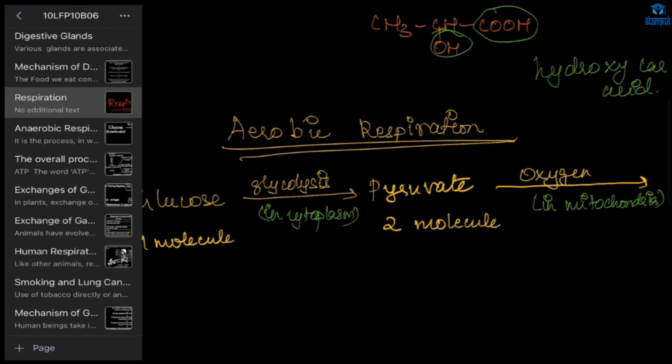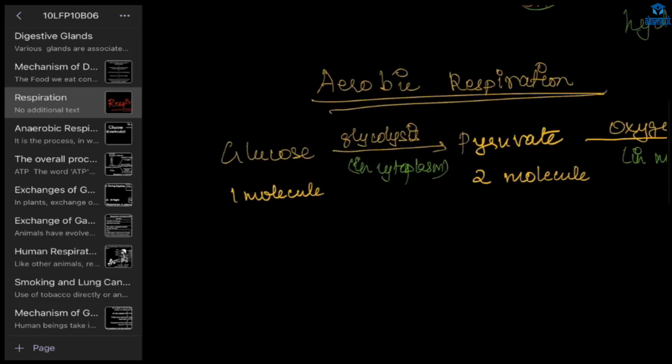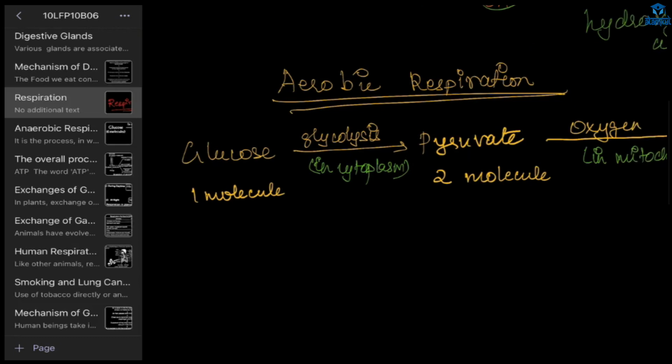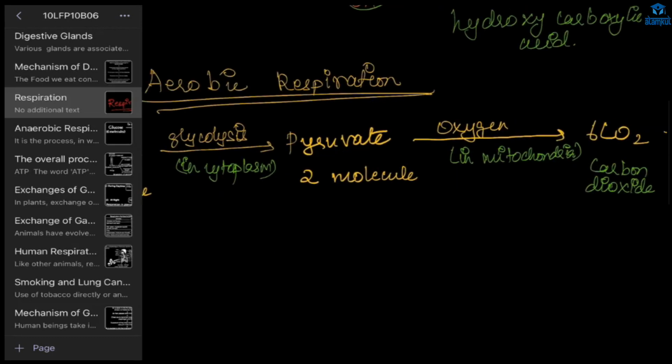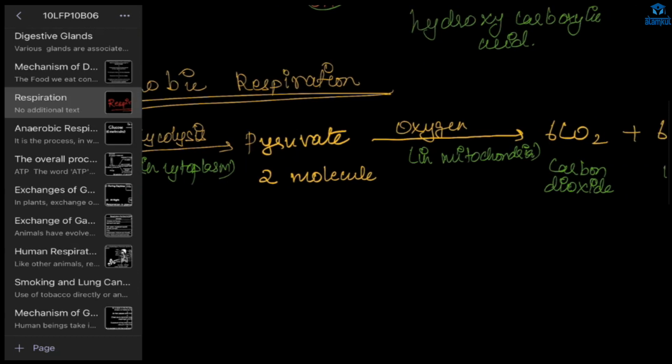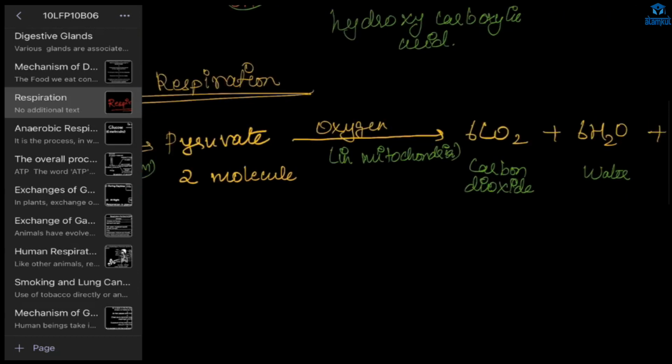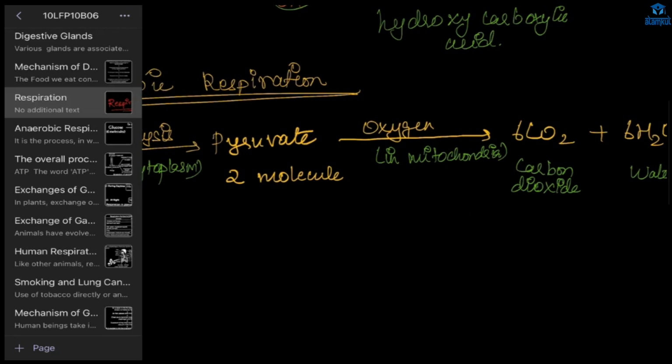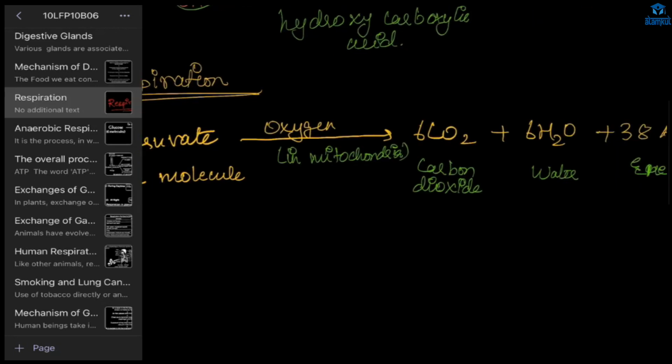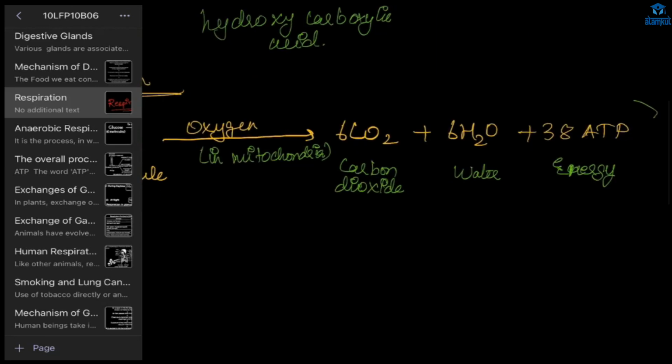See, this one molecule of glucose is broken down, and it will form 2 molecules of pyruvate, or pyruvic acid. After that, if oxygen is present, again this pyruvate will be broken down, and it will form 6 molecules of carbon dioxide, 6 molecules of water, and 38 ATPs.